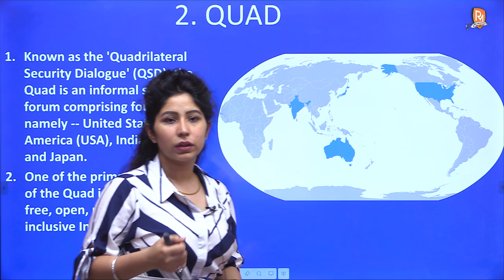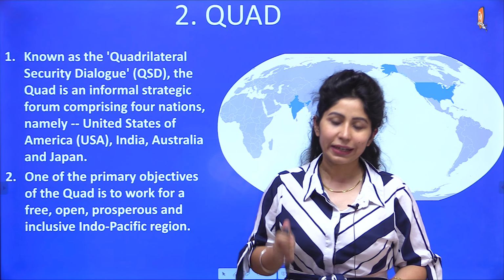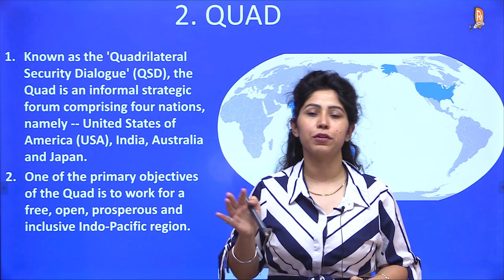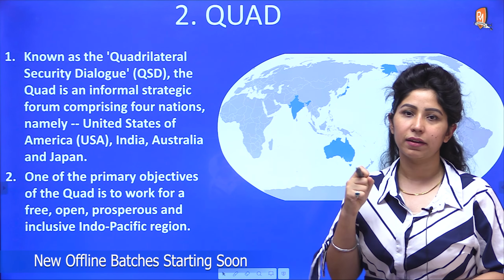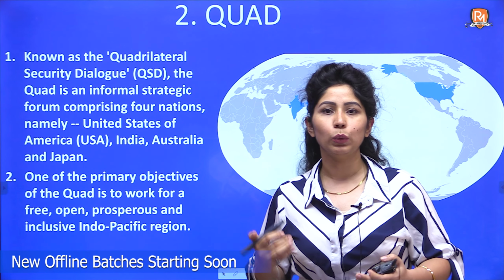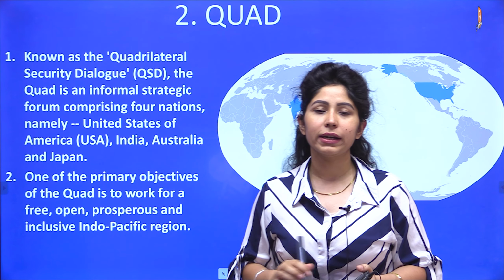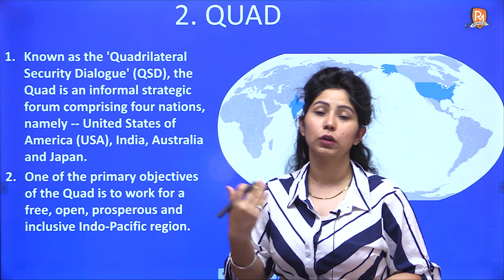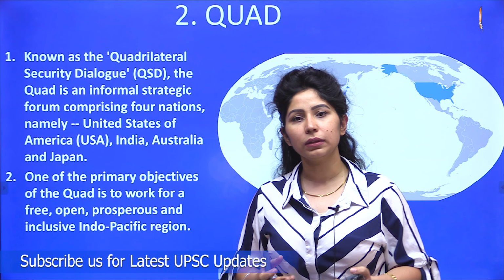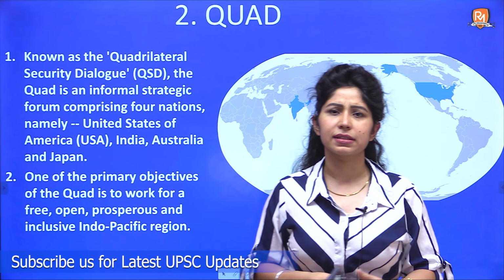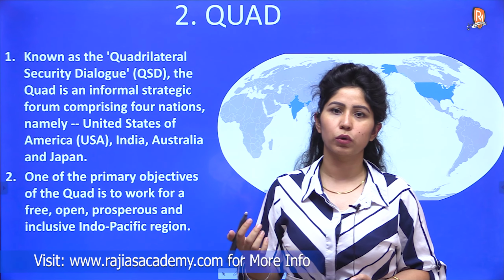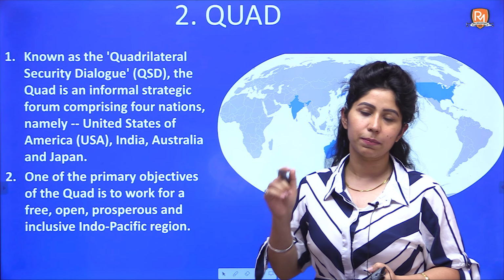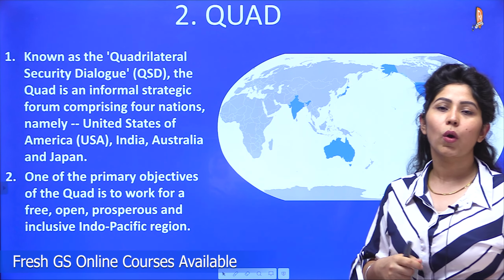The next one is Quad or the Quadrilateral Security Dialogue. Earlier it was perceived to be a military alliance. पहले इसको military alliance बोला जाता था, and especially China said that yes it is a military alliance to counter China's power. But no, if you see the recent mandate of Quad, it has a lot of goals and perspectives for the long run. For example, fighting terrorism, cultural cooperation, democratic values promote करना. Military alliances तो हैं ही हैं, but otherwise also there are many values and goals that have been promoted through Quad.